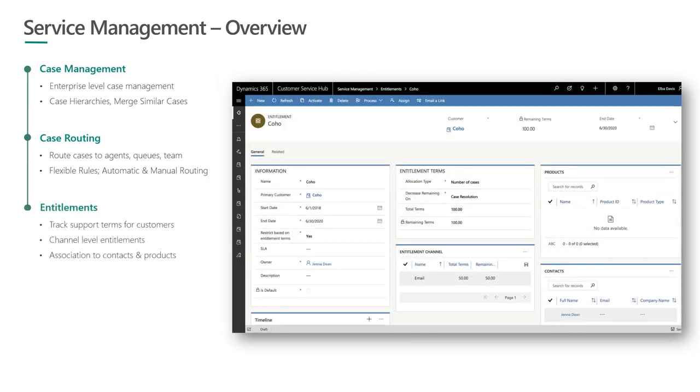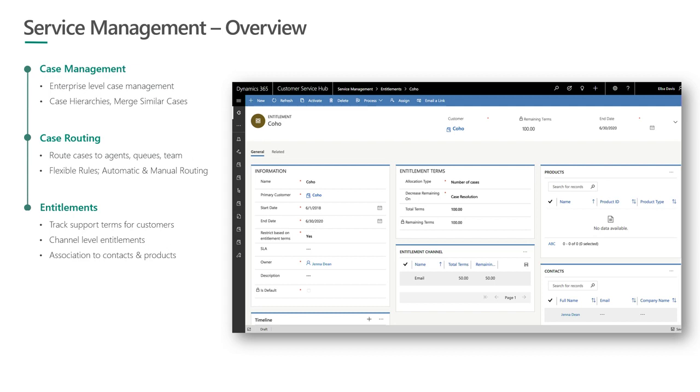We also have entitlements which can be used to track the amount and type of support the customers are eligible for. And you can also have channel specific entitlements. So if a case is getting created through email or through phone, you can also track the support eligibility of a customer differently for different channels. And this is mapped to the case origin field that is there within the product.